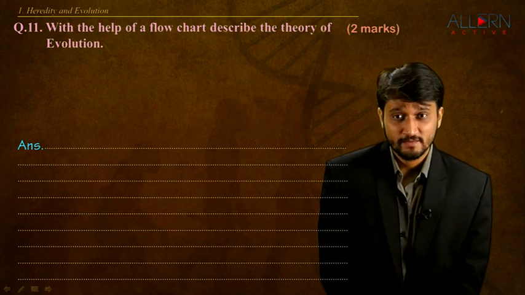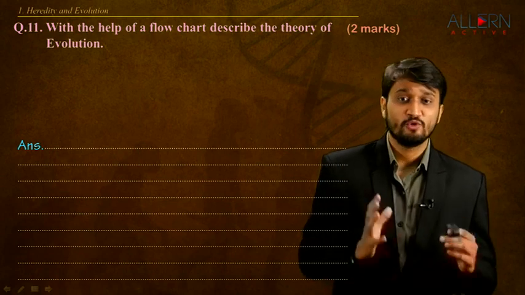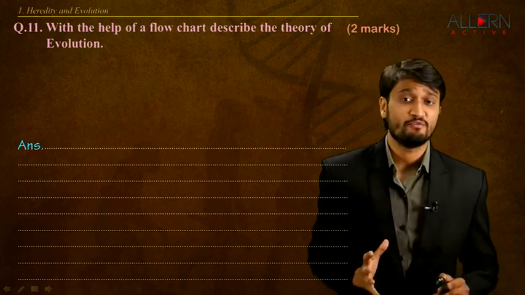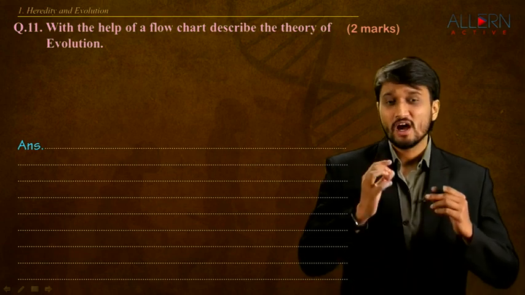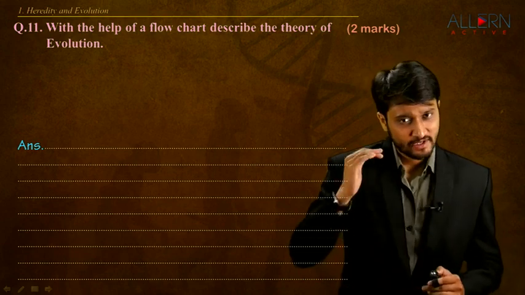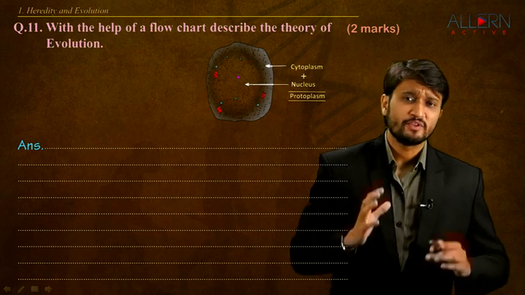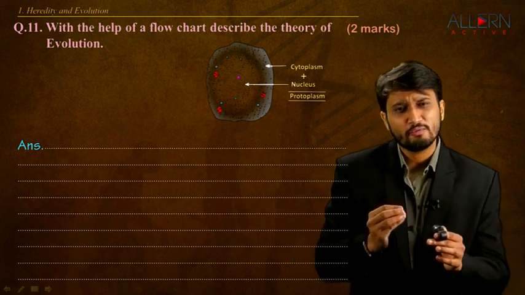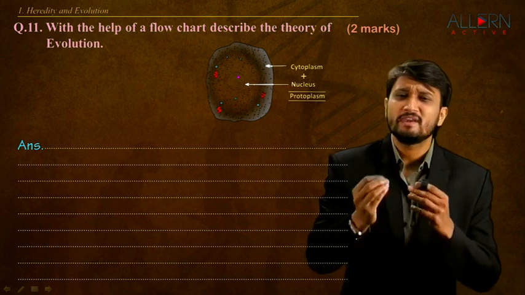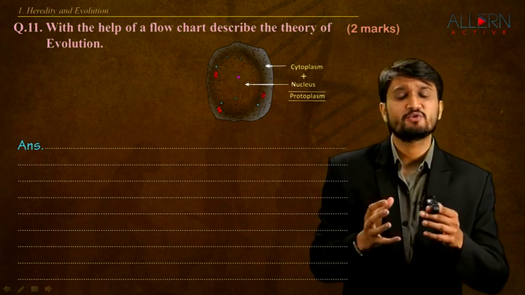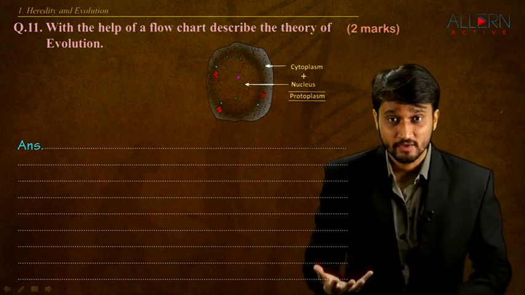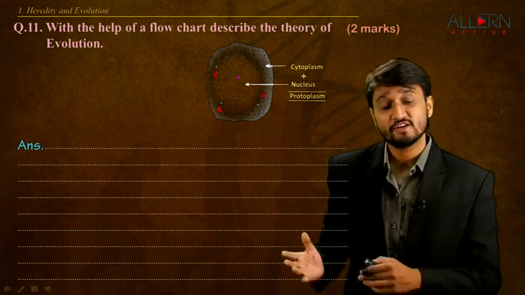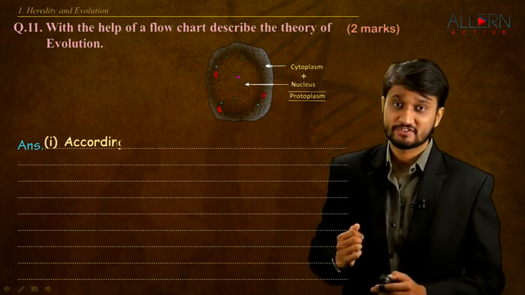For the next question, we need to mention with the help of a flow chart, we need to describe the theory of evolution. Now, this is going to be a slightly lengthy question. So, let's have a look at the different points. First of all, we need to mention that life would have started on Earth in the form of certain basic chemicals. The mixture of these chemicals together would be called the protoplasm, probably the ancestor, the precursor for our cytoplasm that exists today.